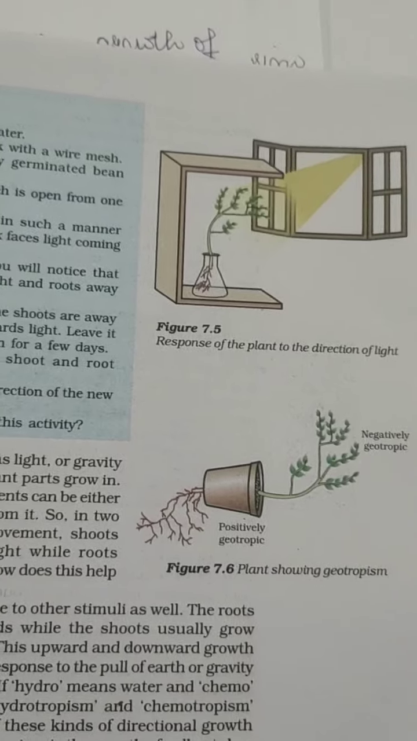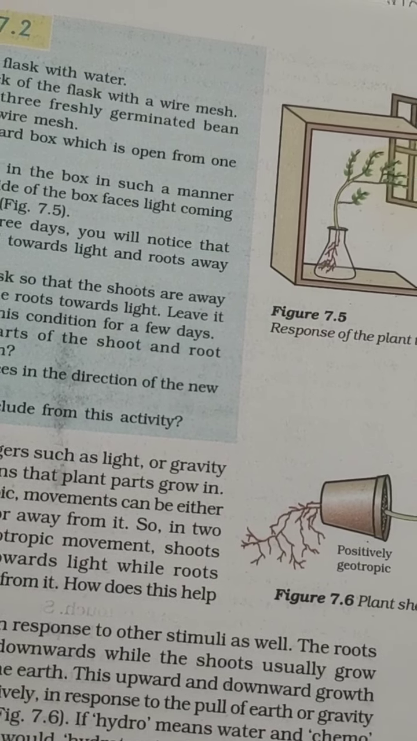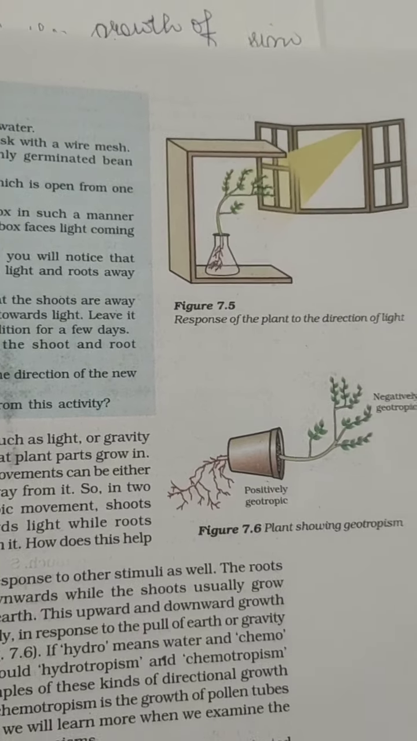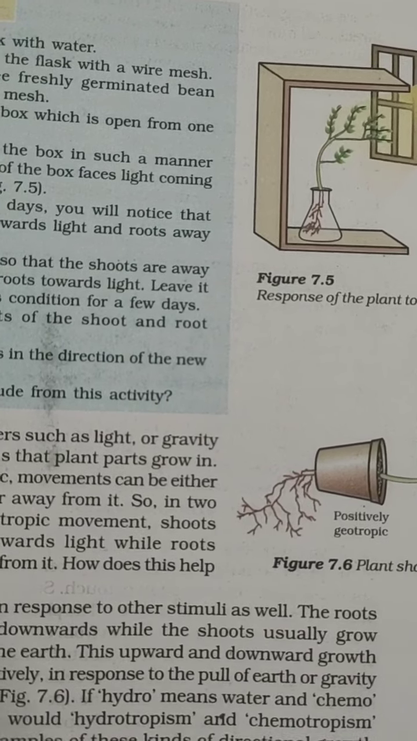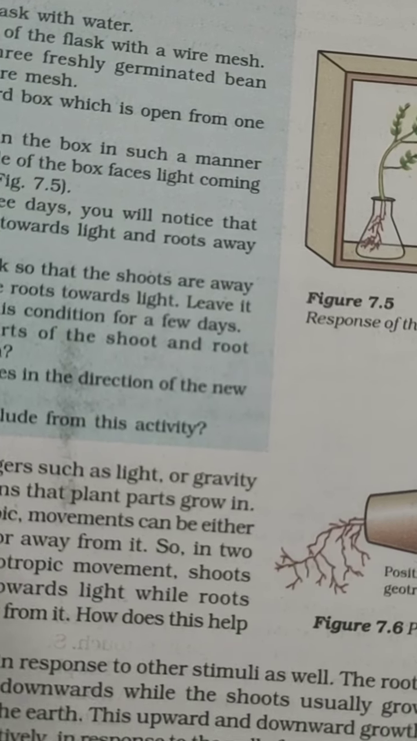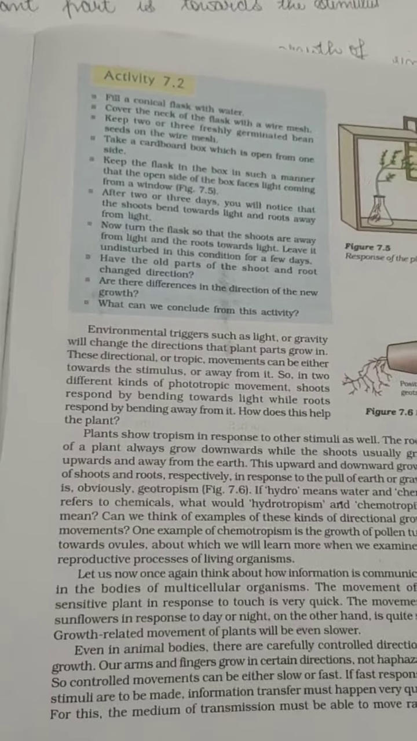So these are the tropic movements which show plant growth. These growth movements which have direction in them are called tropics, and those which do not have a direction are called nasties.